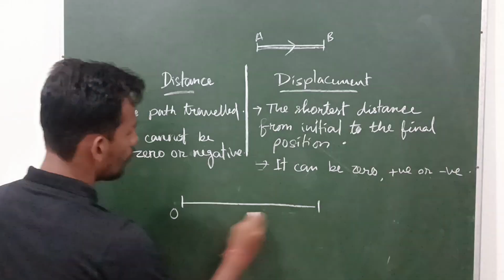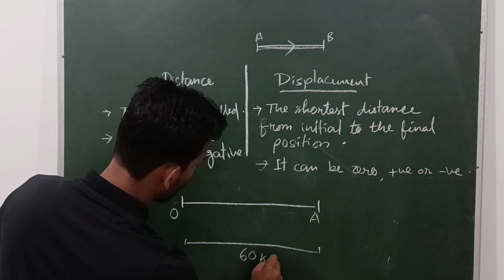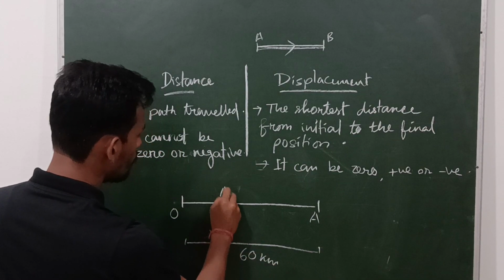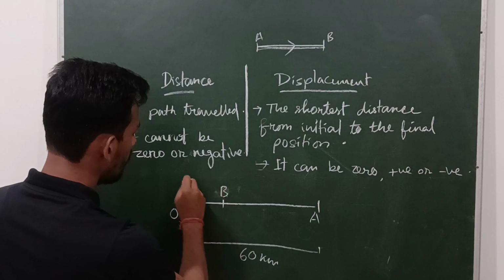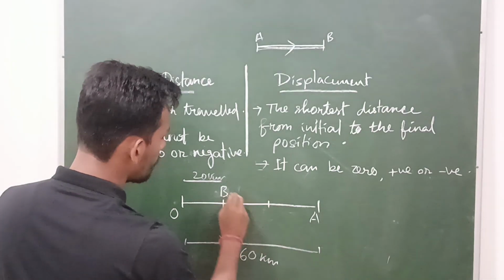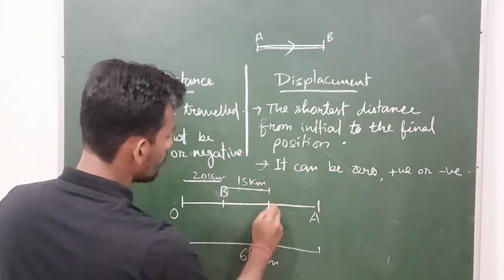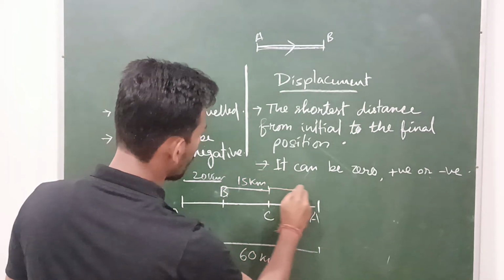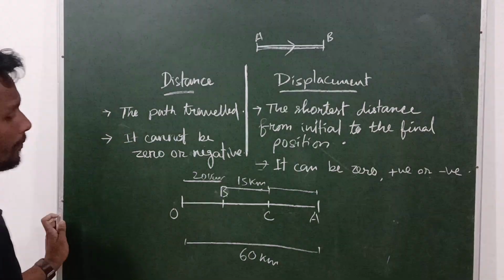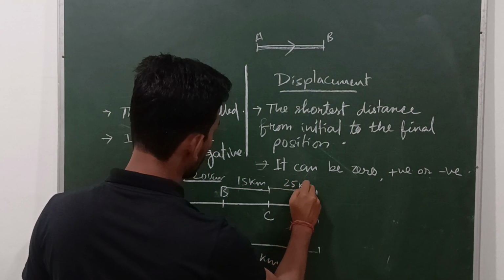Say from O to A it is a total of 60 kilometer. Say from O to B it is 20 kilometer. From B to C it is 15 kilometer. From C to A it will be 25 kilometer.